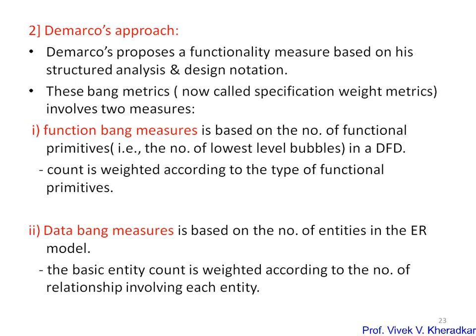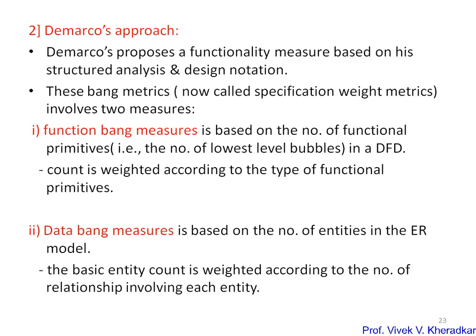The function bang measure is based on the number of functional primitives, that is, the number of lowest level bubbles in the DFD diagram. The DFD, the data flow diagram, is one of the design documents. So based on that we have to calculate how many primitive functions there are, like the number of lowest level bubbles present in the DFD.